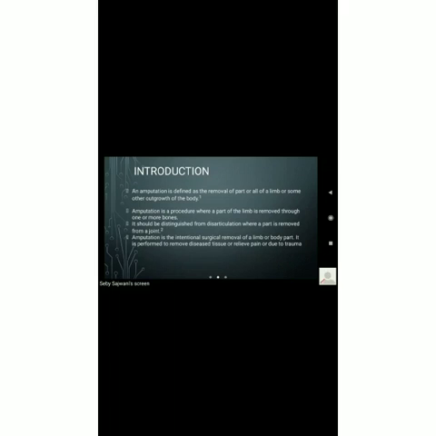It should be distinguished from disarticulation. Disarticulation means we remove the part from the joint, whereas amputation is carried out for the long bones. Means we can cut from the middle, we can cut from extreme. This is the amputation, that is, intentional surgical removal of a limb.